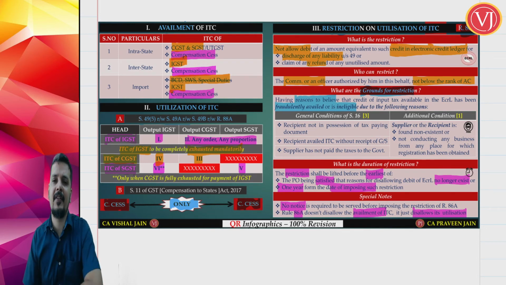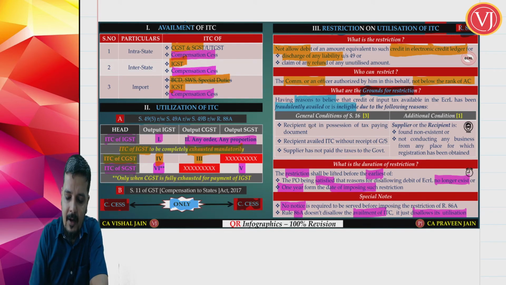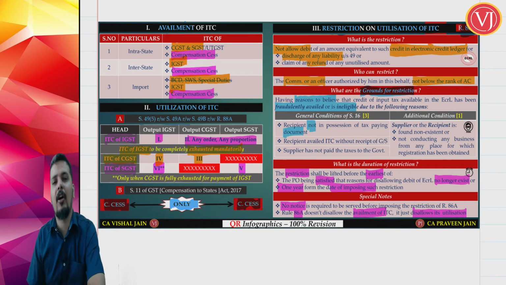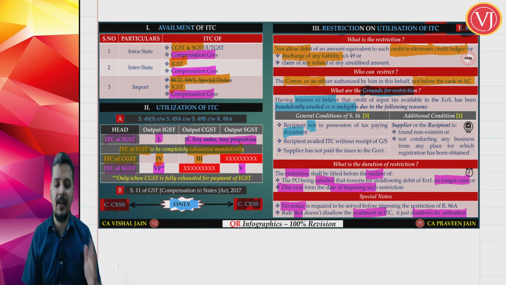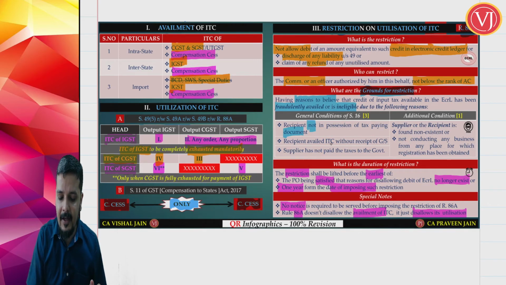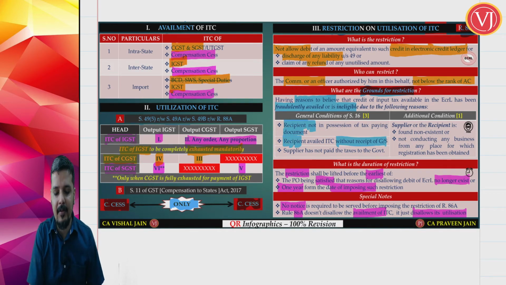Why officer is having such doubts? Officer is having such doubts because recipient is not having corresponding document. Either the recipient is not having, if I am the recipient, I am not having the supporting document, say tax invoice, or recipient is availing ITC without receipt of goods or services. Either recipient is not having document, or recipient is not receiving goods or services, or supplier has not paid the tax to the government.